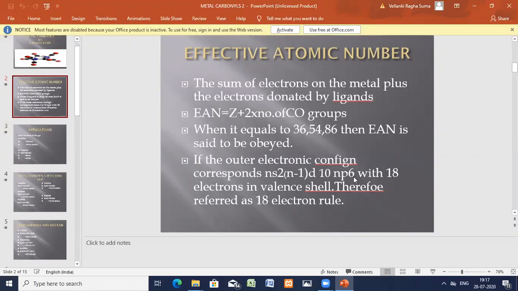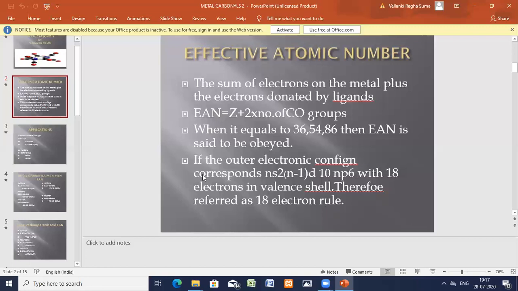The s has 2, the d has 10 and the p has 6, so in total you have 18 electrons in the valence shell. That is the 18 electron rule.